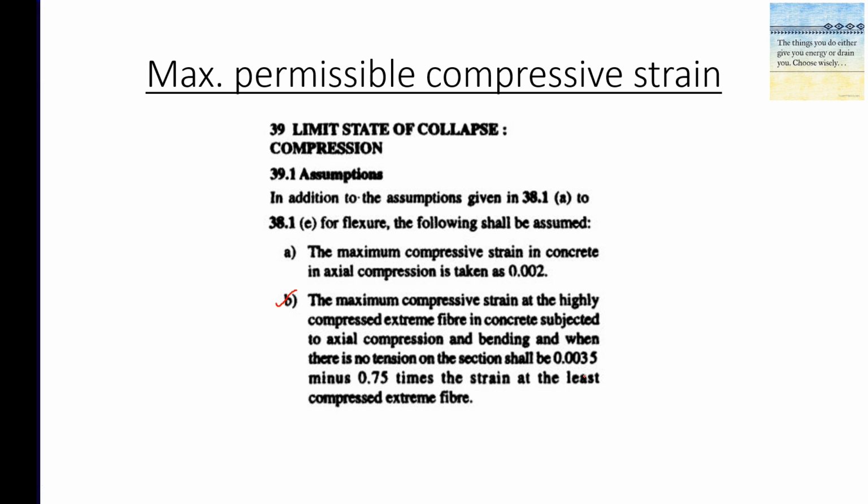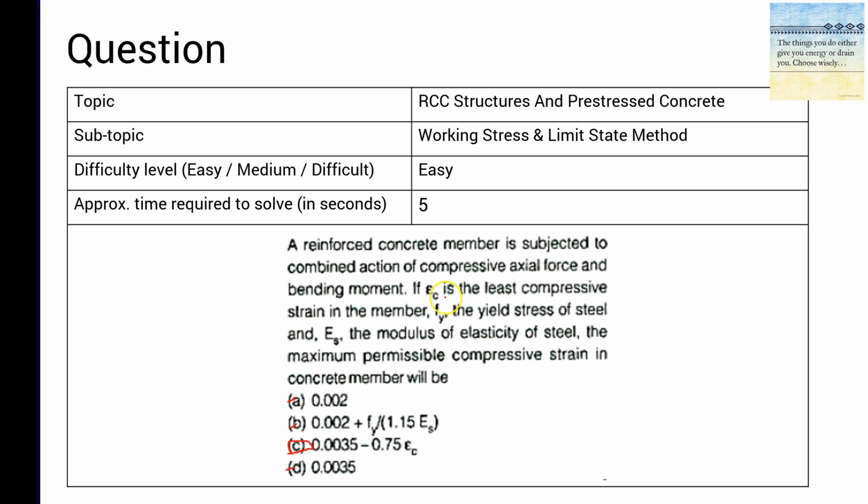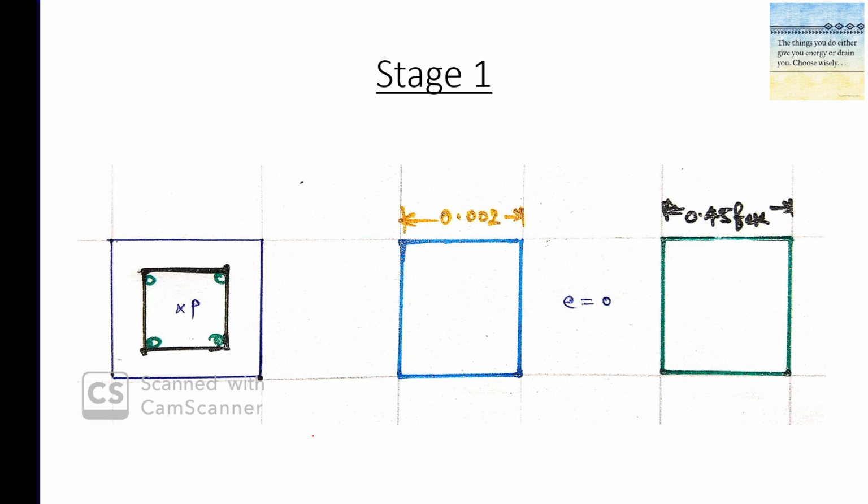That means if there is no tension across the section, when a member is subjected simultaneously to the action of compressive force and bending, the strain is limited to 0.0035 minus 0.75 times epsilon c, because in the question they gave it as epsilon c, which is the least compressive strain in the member. So as per this we can directly say C, but we will get to know the concept also. This should have been case 1 anyway.